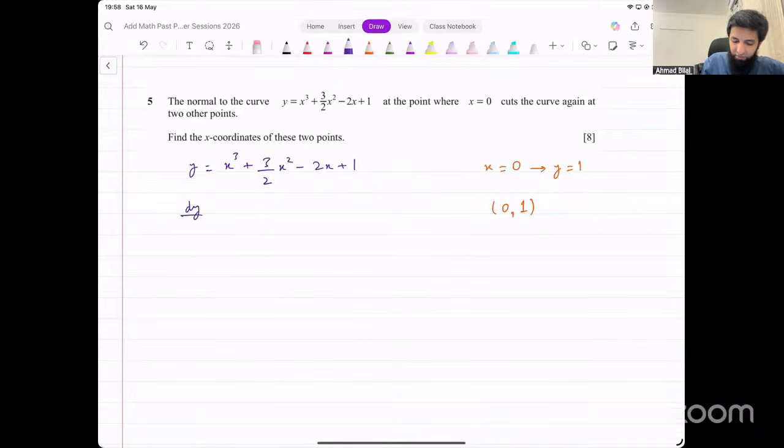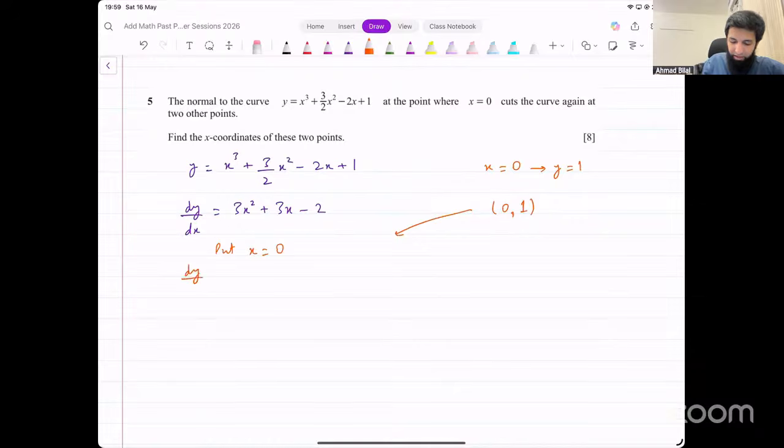Let's find the equation of the normal first of all. Dy over dx, what's that? That's 3x squared plus 2 gets multiplied, and that gives us 3 times x, right? Minus 2. That's the derivative. To find the gradient at this point, you put that value of x equal to 0.